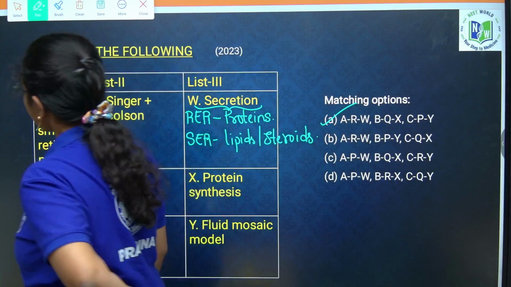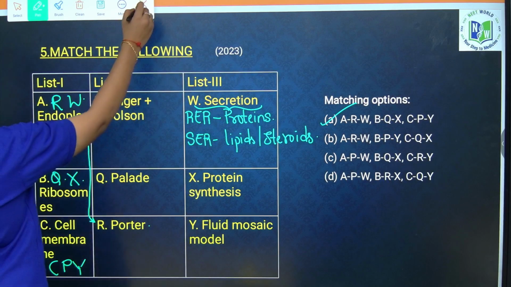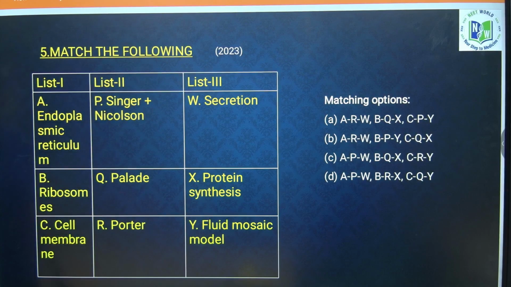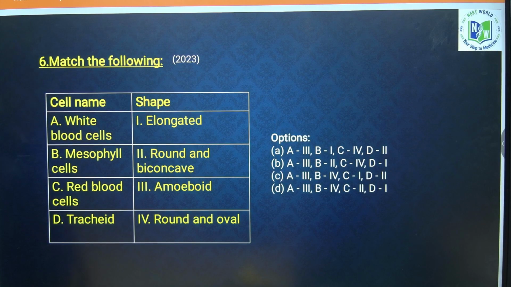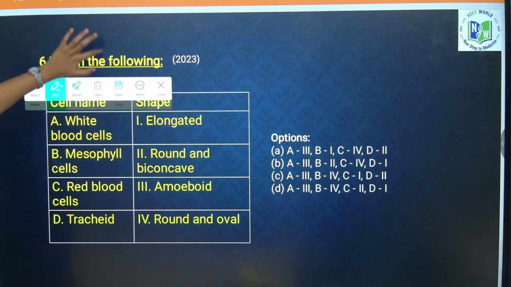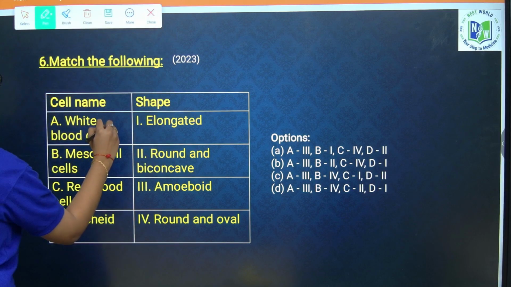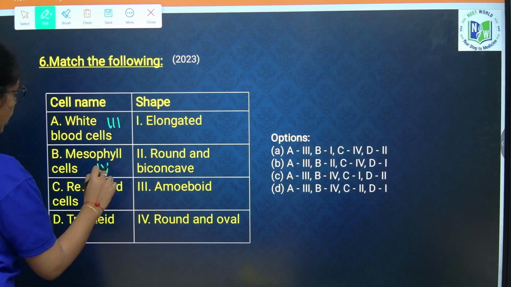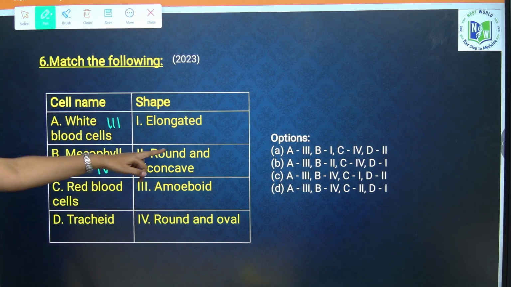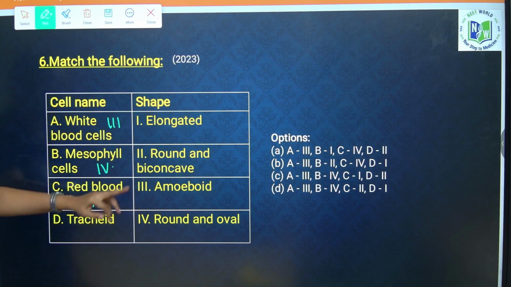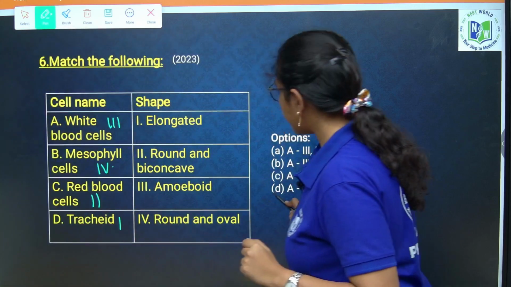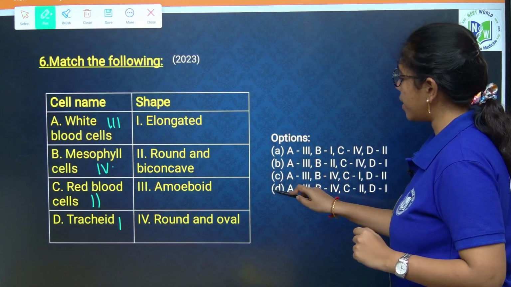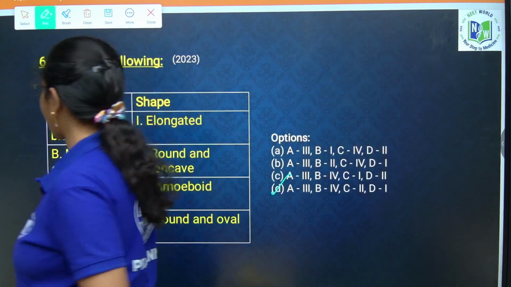So if you take list 1, A R W, B Q X and C P Y, option A is your correct answer. Next question, which is from 2023 only. Again, a match the following type of question is asked from this chapter. White blood cells are what? Amoeboid. Mesophyll cells are round and oval. Red blood cells are round and biconcave. Tracheid is elongated. So what is the correct option? 3, 4, 2 and 1. Option D is your right answer.